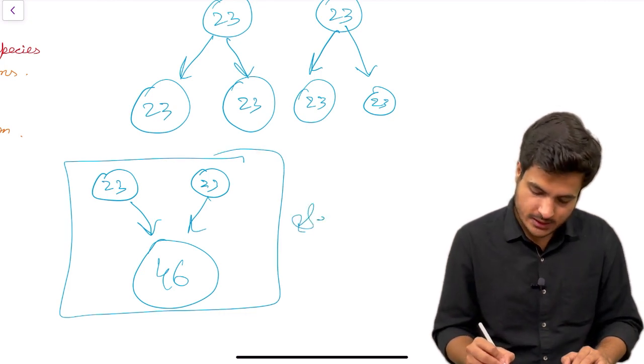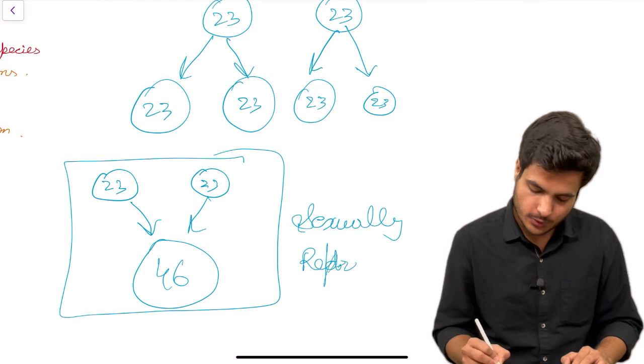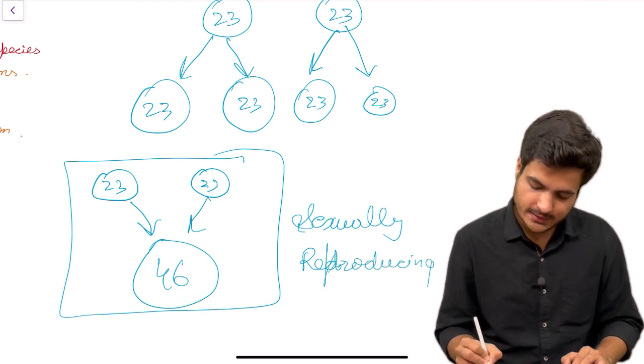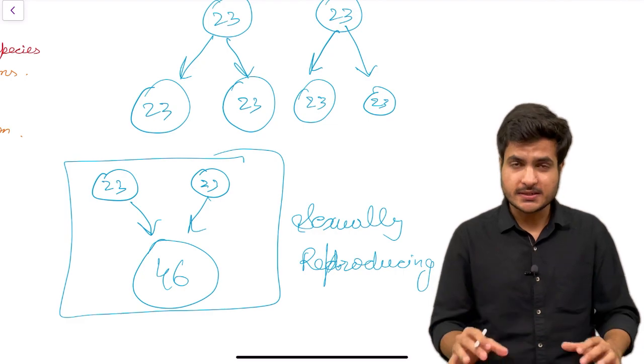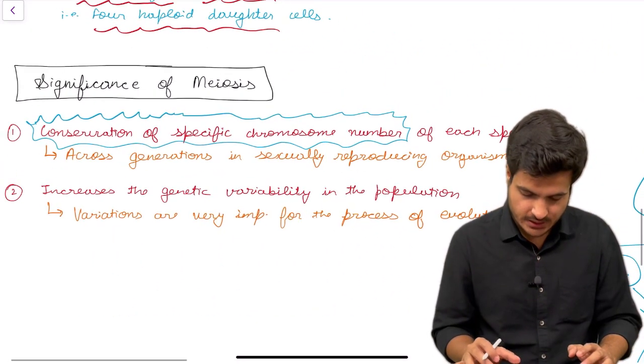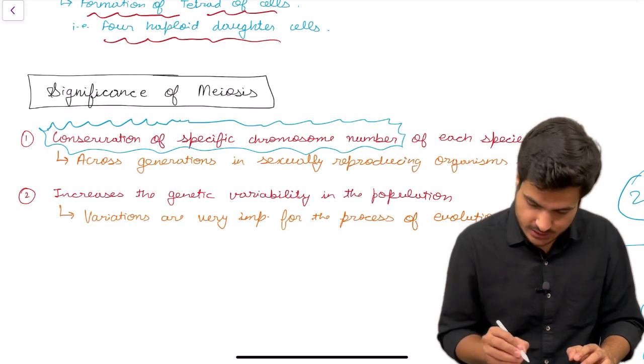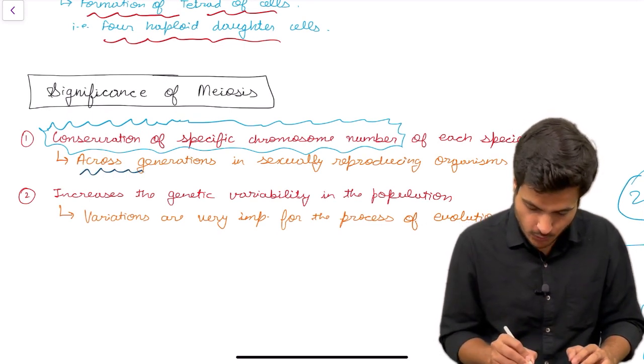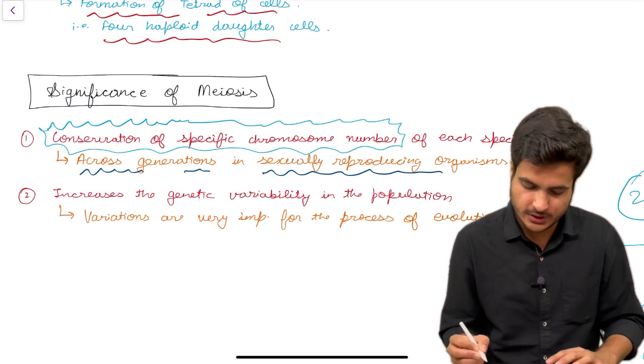So in all sexually reproducing organisms, meiosis helps in conservation of the specific number of chromosomes of that species, which is passed across generations.